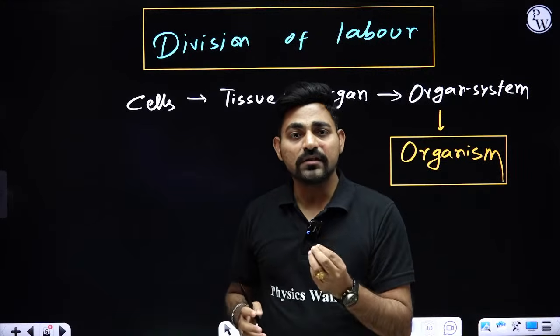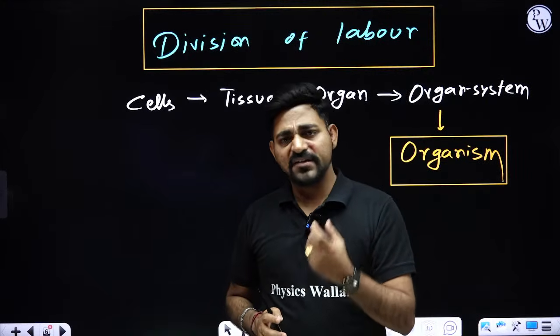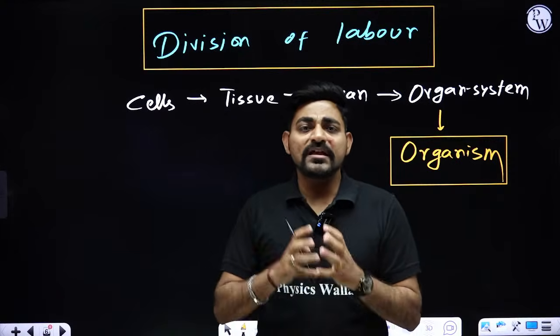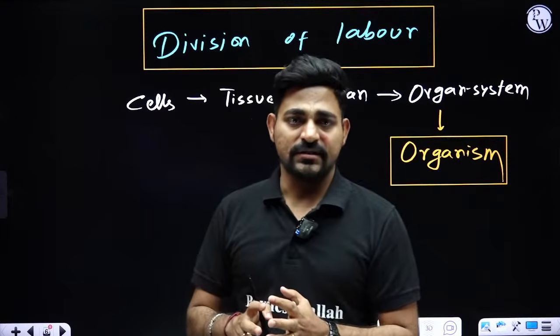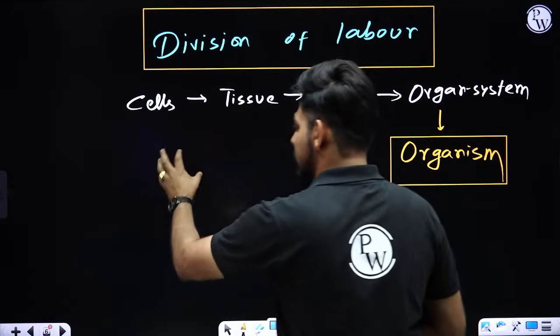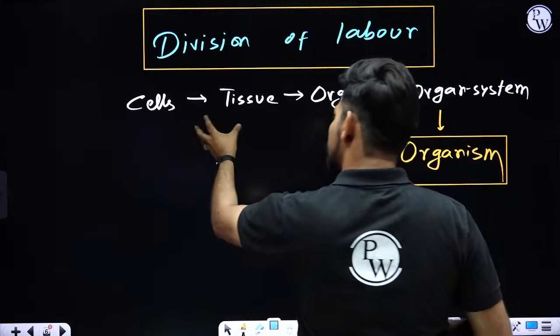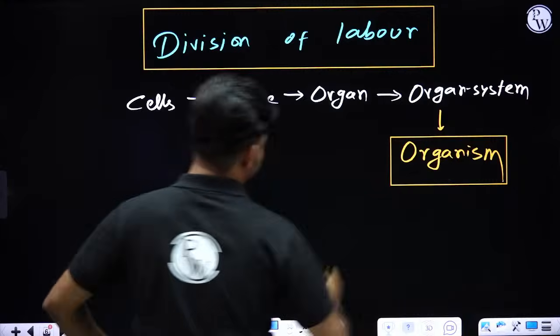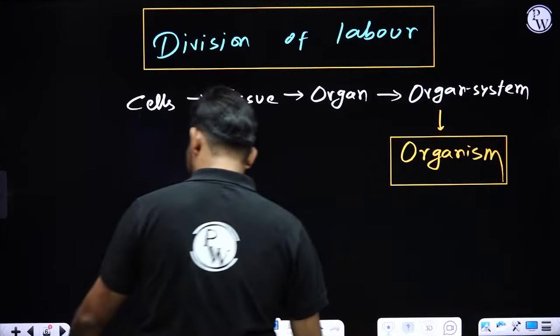So that's called division of labor. Different cells of our body are masters in performing different functions, and the group of cells will be forming tissue, and group of tissue will be forming organs, group of organs will be forming organ system and the organism, right?